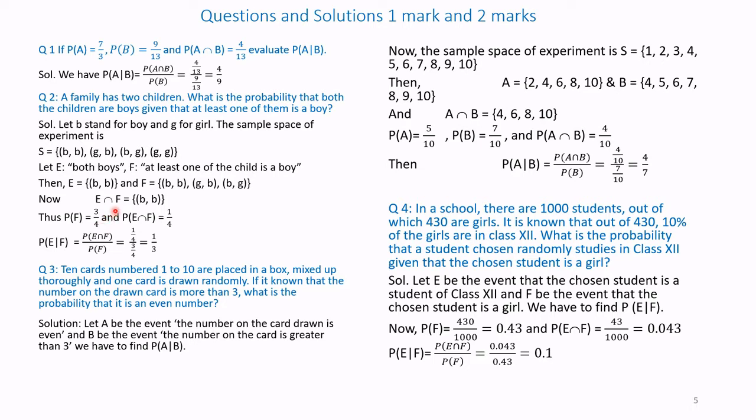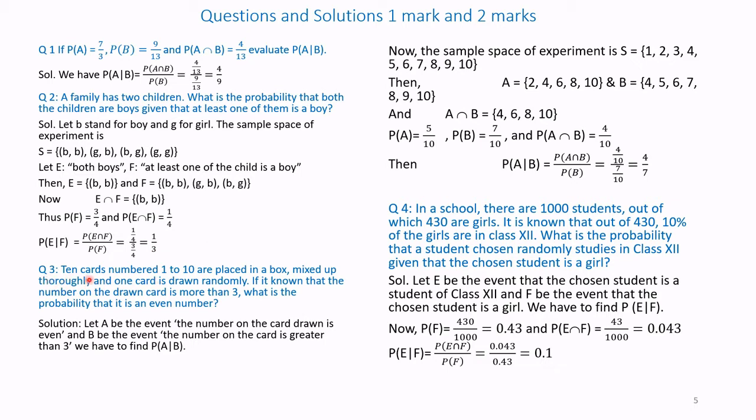And probability of E intersection F is 1 out of 4. Therefore, probability of E given that F has occurred is probability of E intersection F divided by P of F, that is equal to 1 by 4 divided by 3 by 4. The 4 gets cancelled, it is 1 by 3.